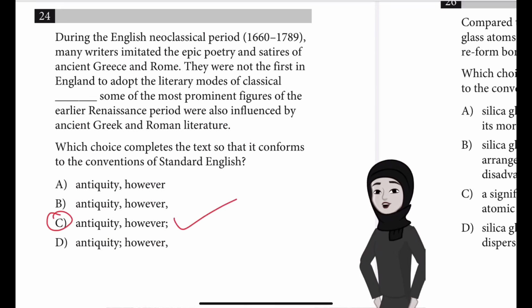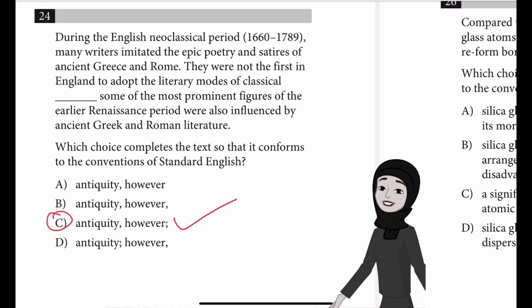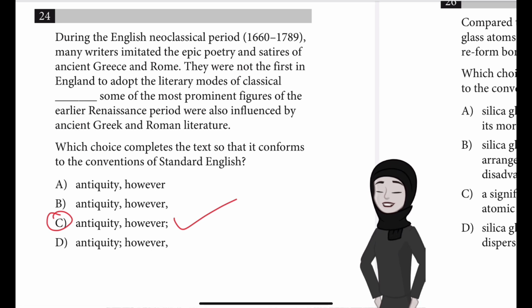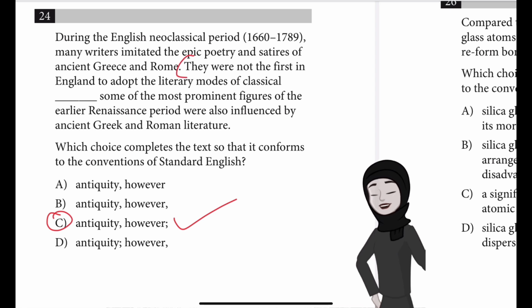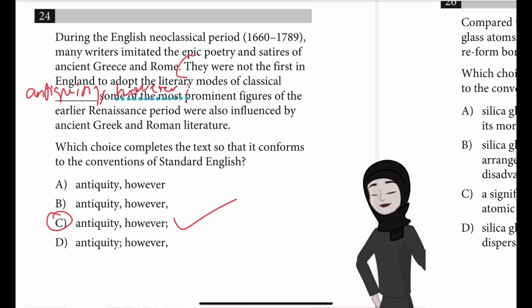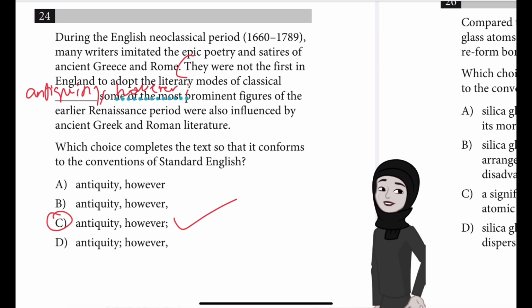The convention being tested is the punctuation of a supplementary phrase following a clause. This choice uses a comma to separate the supplementary adverb phrase, however, from the independent clause it modifies. So, after antiquity we will have the comma, and then we have the however with the semicolon. This choice has used the comma to separate the supplementary adverb phrase, however, from the independent clause it modifies.